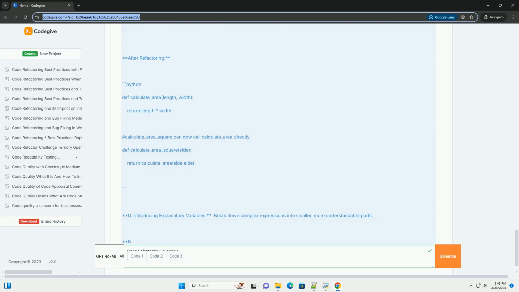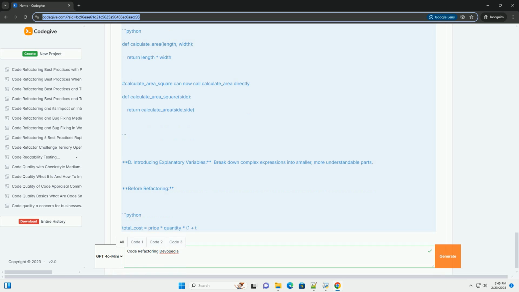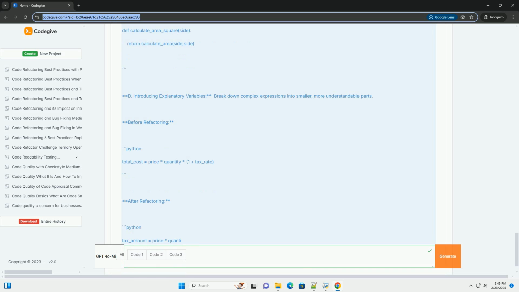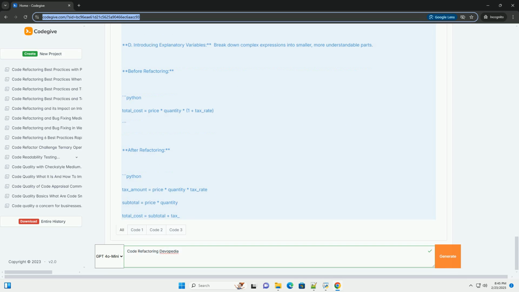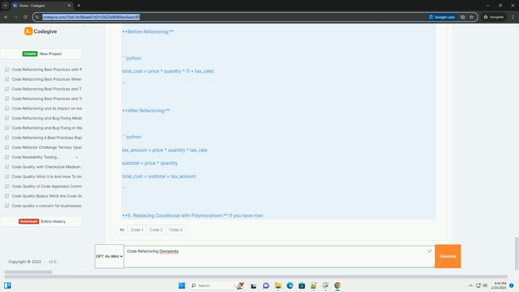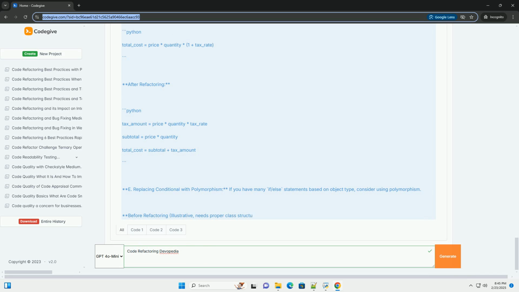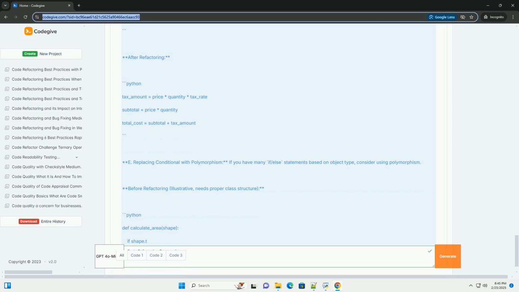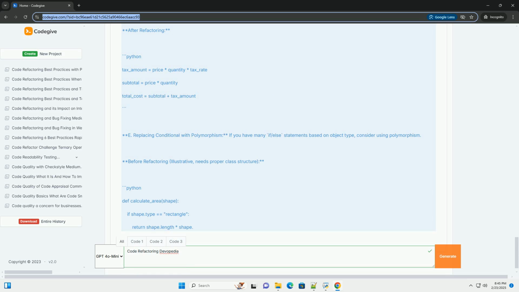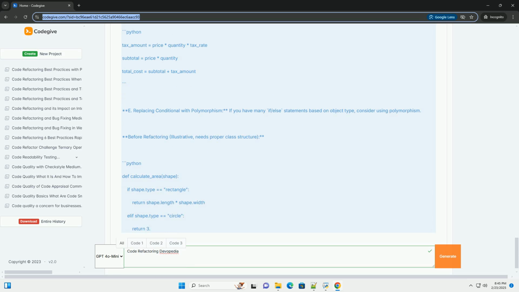Increased maintainability. Well-refactored code is easier to modify and extend. This makes it simpler to add new features, fix bugs, and adapt to changing requirements. Enhanced performance. In some cases, refactoring can lead to performance improvements by eliminating redundant code or optimizing algorithms. Reduced technical debt. Refactoring helps pay down technical debt, which accumulates when developers prioritize speed over code quality.